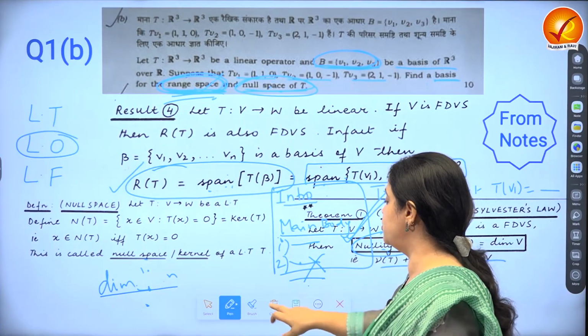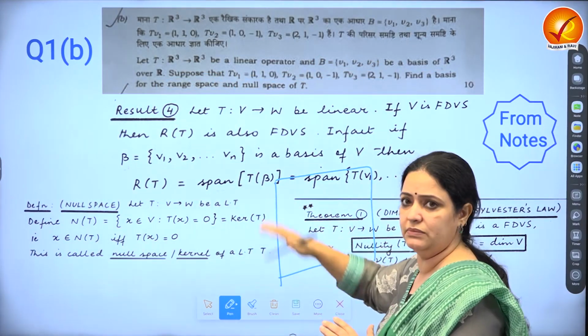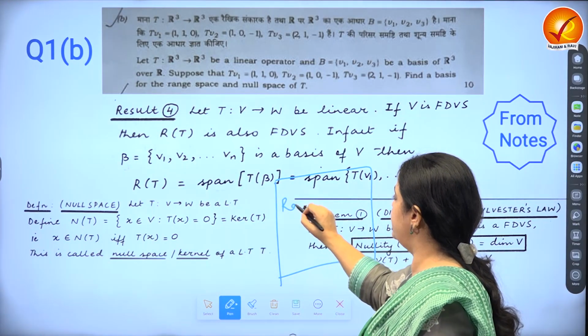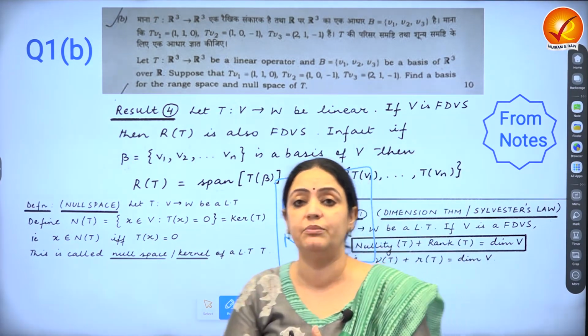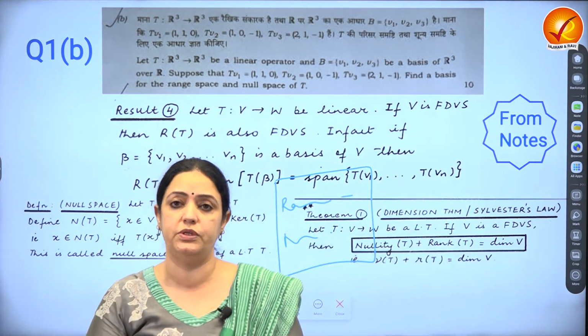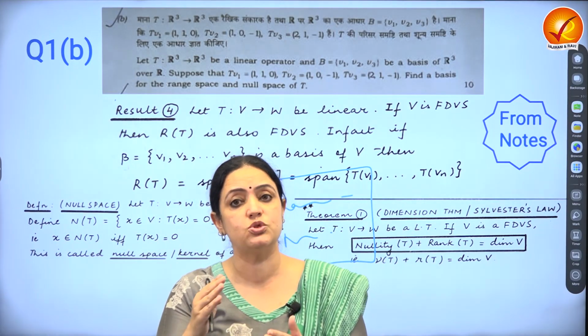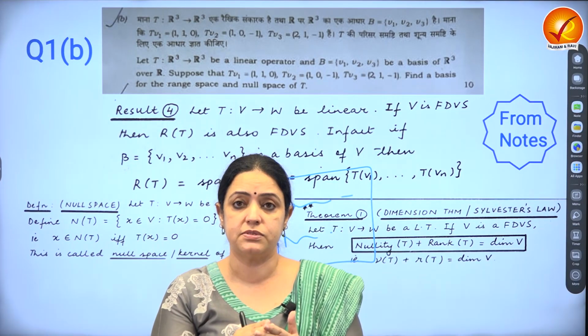But what do students usually do? A typical answer sheet has no beginning, no body, and no steps. You just write down the range or something, and then even if one is correct and one is wrong, the examiner will not be able to distinguish between the two. So please remember, like I said, if the question seems easy, it is easy for everyone. So presentation makes all the more difference.